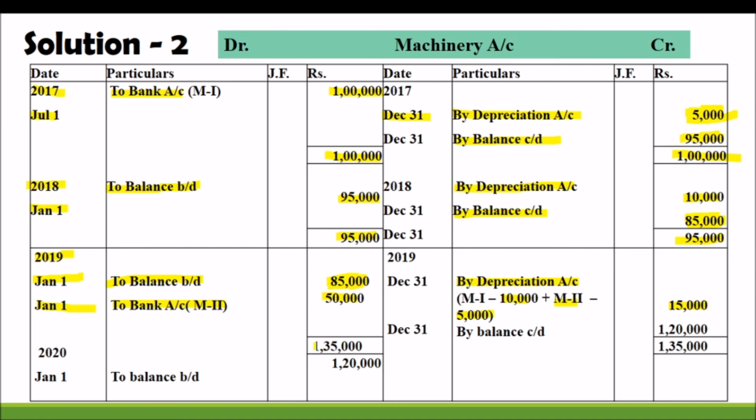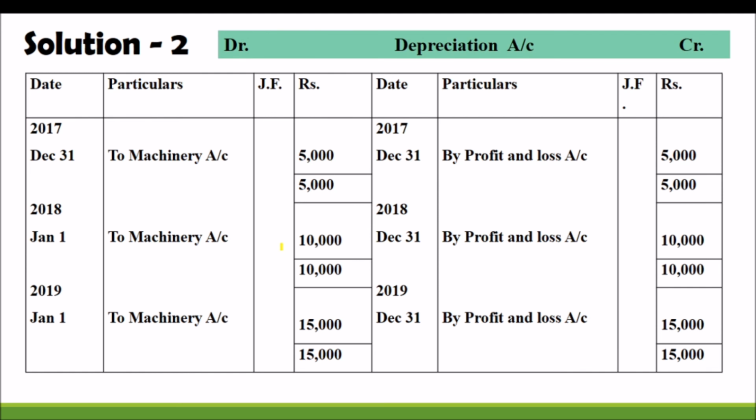Then we are finding the total of the account, 1,35,000, 1,35,000 minus 15,000. The balance carried down value will be 1,20,000. We get the balance at the end of the year, 1,20,000. That will be brought down for the next year, January 1st, 1,20,000. So my dear students, this is the way to prepare the machinery account. Please remember the concept.